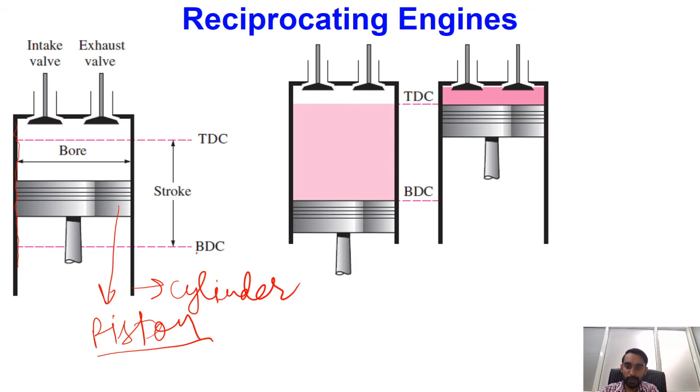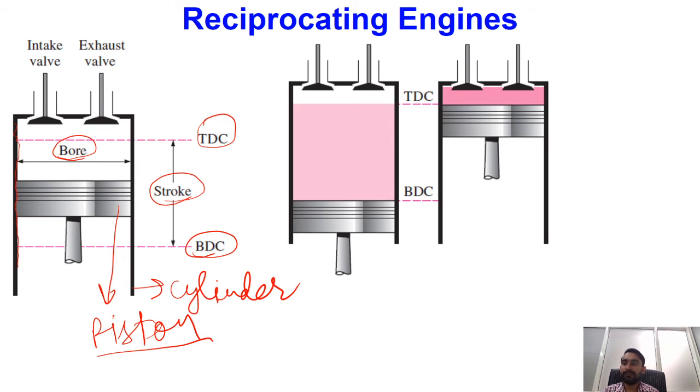The bottom boundary is known as BDC or bottom dead center, and the top boundary is known as top dead center. Whatever distance the piston travels between the bottom and the top is known as the stroke of the piston, and the internal diameter of the cylinder, or the diameter of the piston, is known as bore.